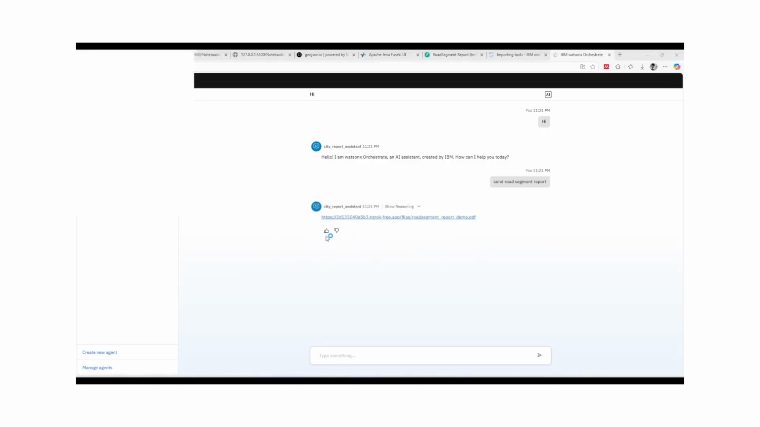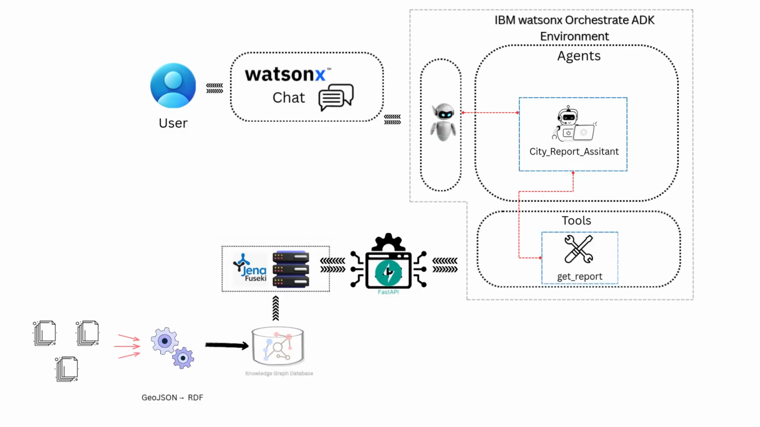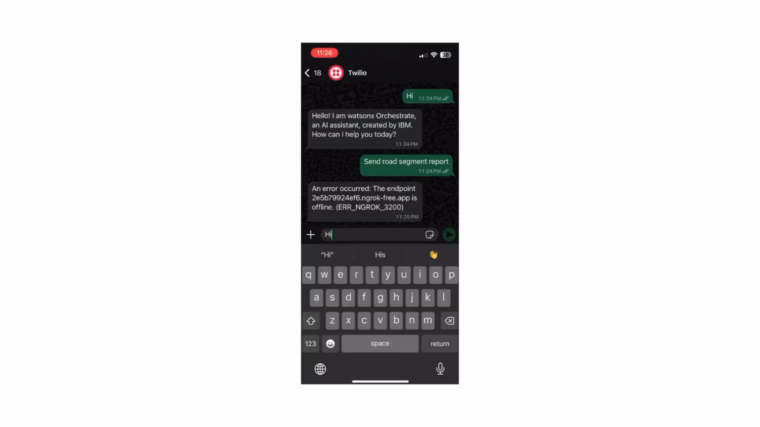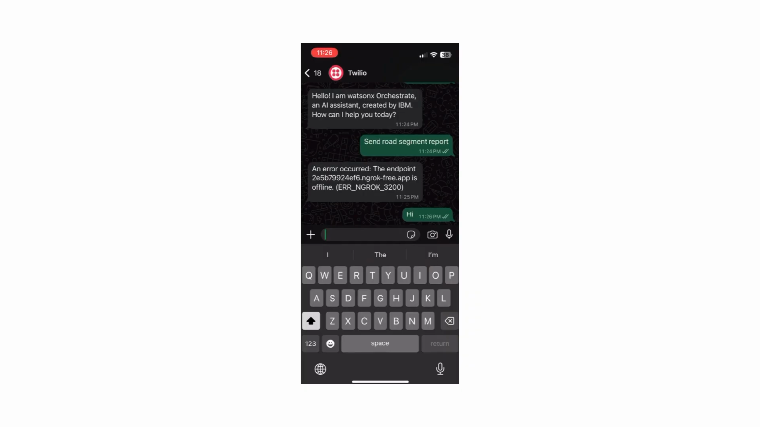For the user interface, instead of a typical chat platform, the A.U.R.A agent is connected directly to WhatsApp. This allows citizens and city planners to interact with a powerful backend simply by sending messages.